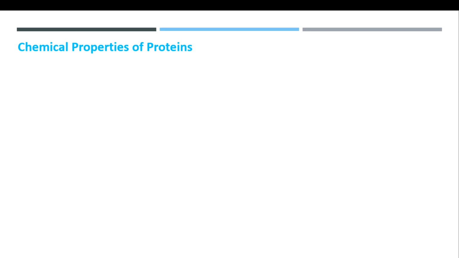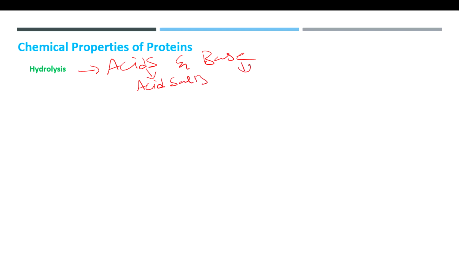Coming to the chemical properties, the first one is hydrolysis. Proteins are hydrolyzed by a variety of hydrolytic agents like acids and bases. If an acid is used to hydrolyze the proteins, it will produce acidic salts, and if a base is used to hydrolyze, it will produce basic salts of proteins.